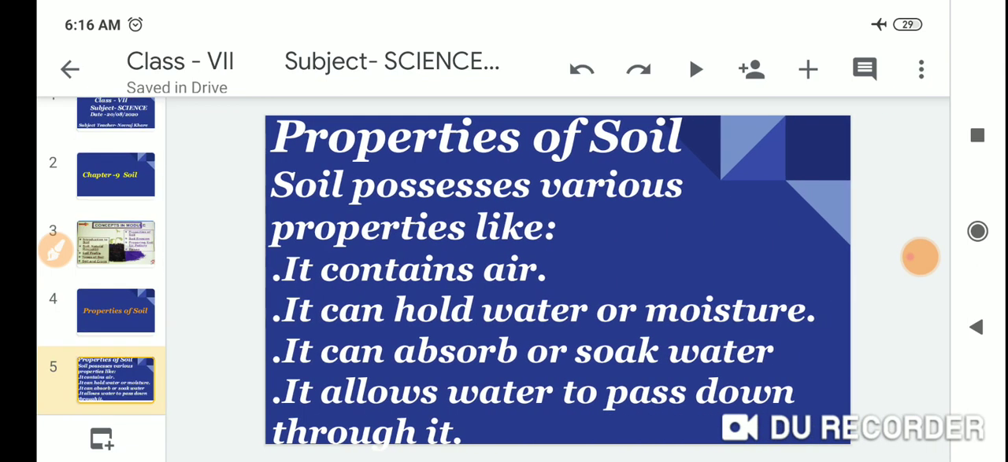Properties of soil. Soil possesses various properties. First, it contains air. It can hold water or moisture. It can absorb or soak water. It allows water to pass down through it.